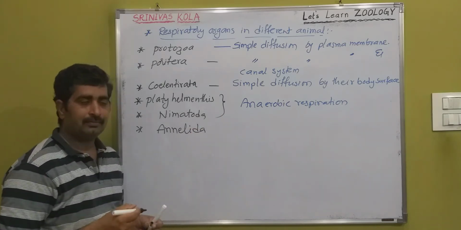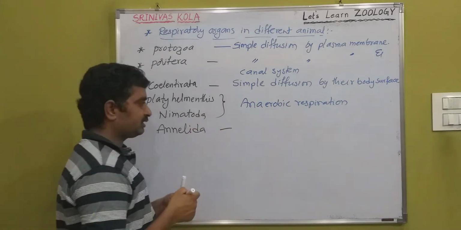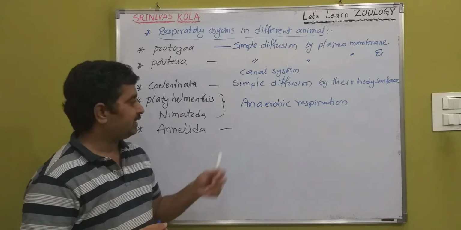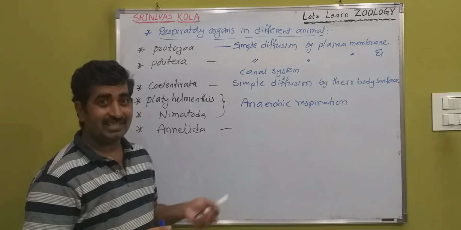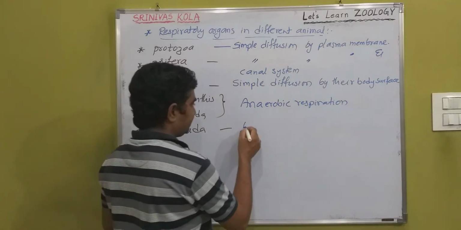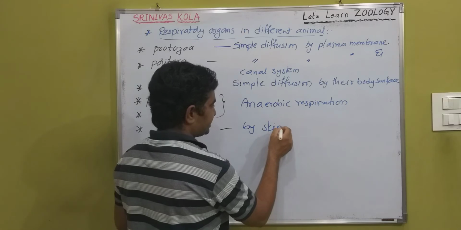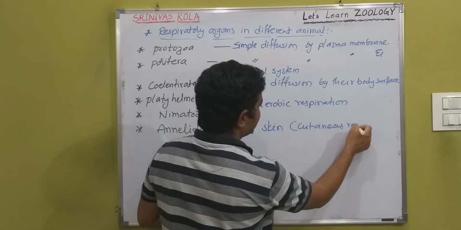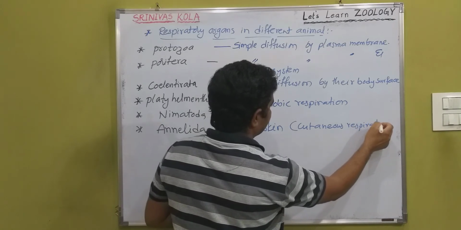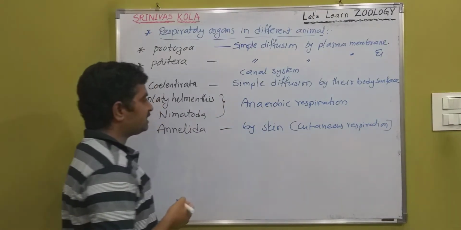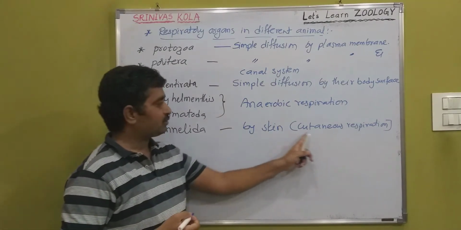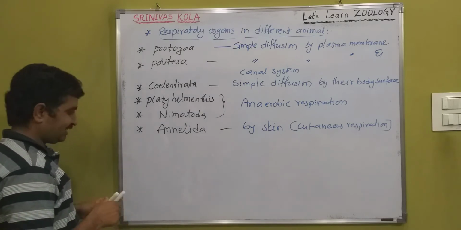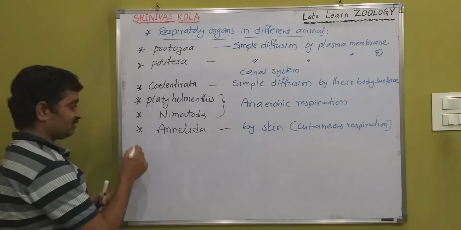Next, annelida. So in annelida, the exchange of gases takes place by their skin. That means cutaneous respiration takes place by skin. That's why it is called cutaneous respiration.